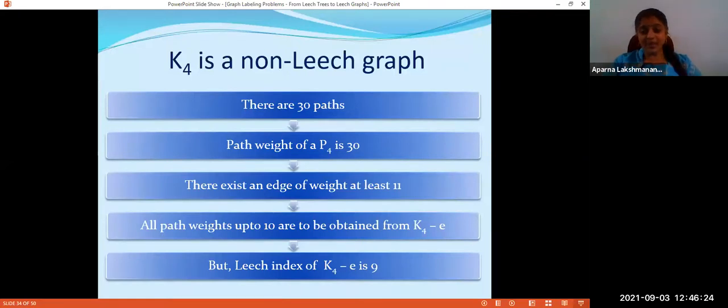And for K4 minus E, we know that the leech index is 9. We can't go continuously beyond 9. We can achieve a maximum of 1, 2, etc. 9 only. So the path of weight 10 can never be attained. So K4 is not a leech graph. This is how leech index is directly connected to the concept of leech graphs. We can use leech graphs to find leech index and vice versa. Leech index will help us to prove that a graph is not a leech graph, like that.